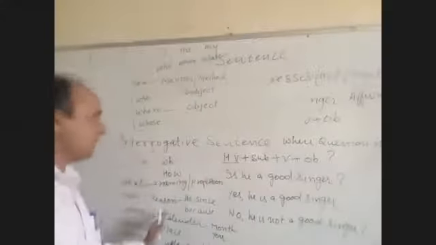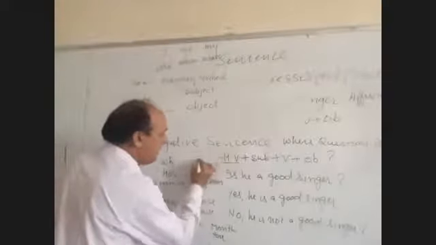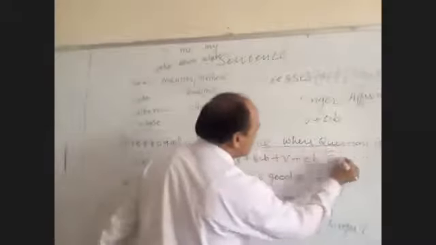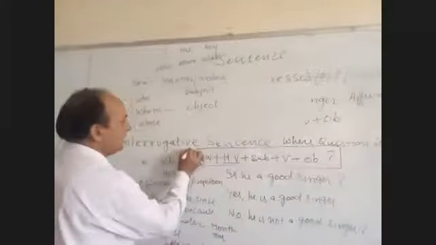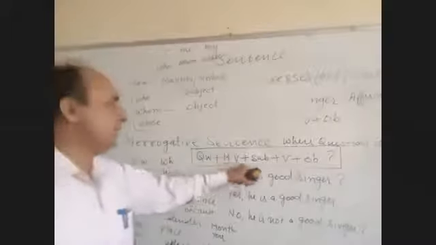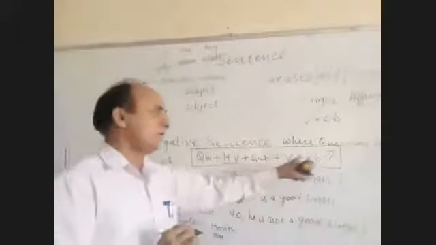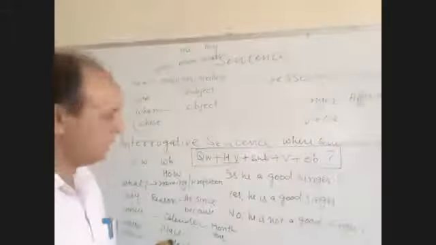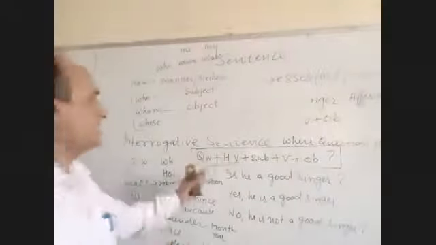If a question word comes, it will come before the helping verb. This is the sentence structure of the interrogative: first the question word, if there is one, then the helping verb, subject, main verb, object, and the sign of interrogation. So this is an interrogative sentence.